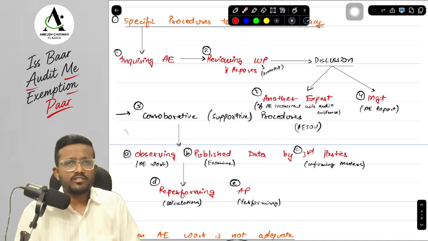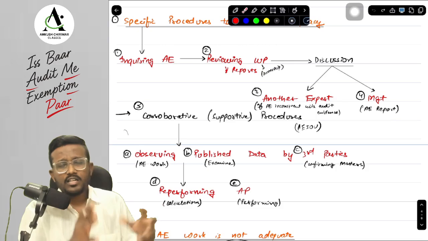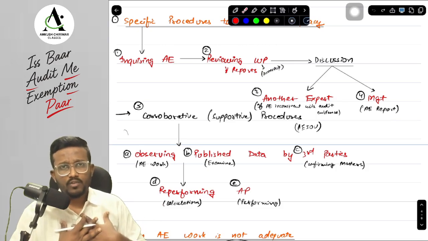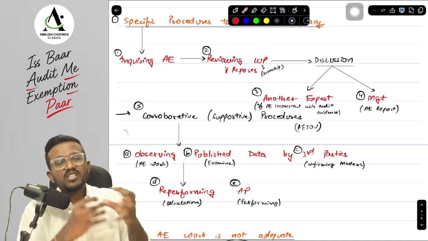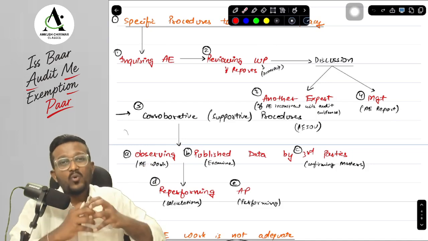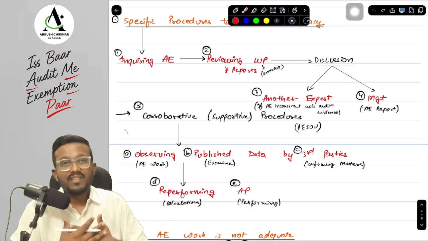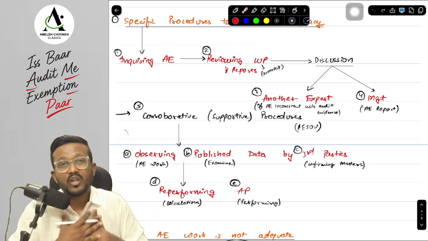Now, sir, why working papers? Sir, working paper is his property. Now, he will say the working paper is my property. Ownership of the working paper is with the auditor. I will not share the working paper with you. But auditor expert is part of my engagement team, and whoever people are in my engagement team, I am the engagement partner. I have the ownership of their working papers.